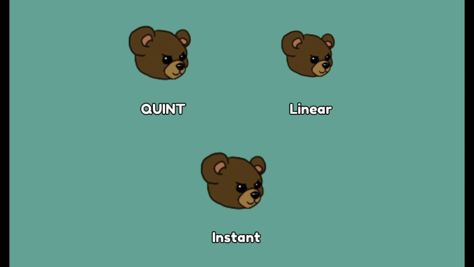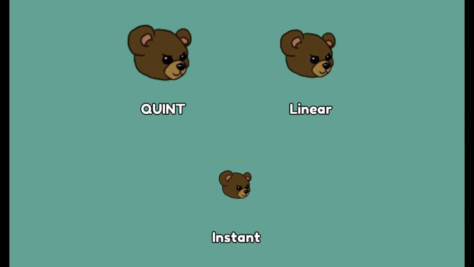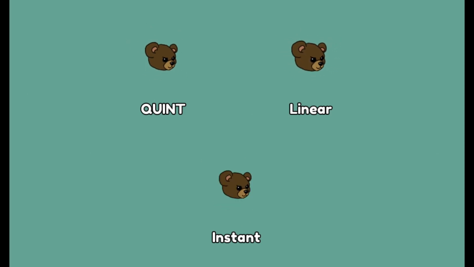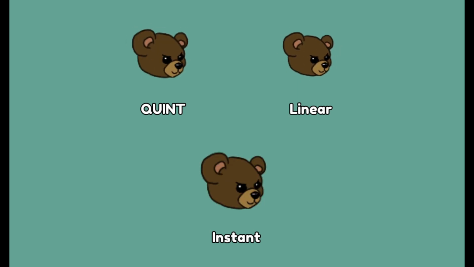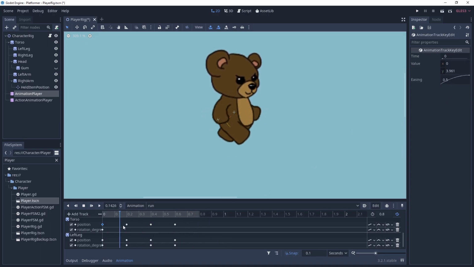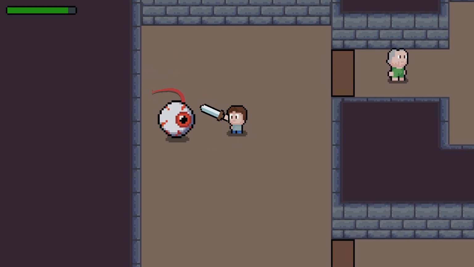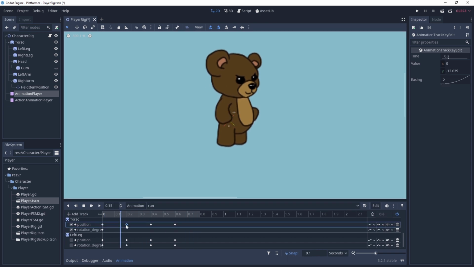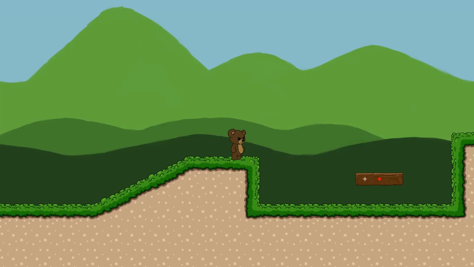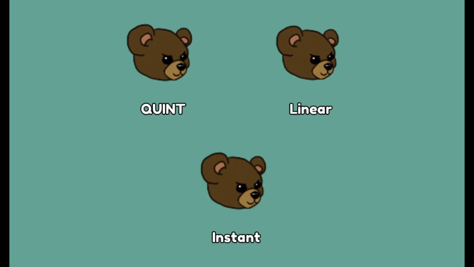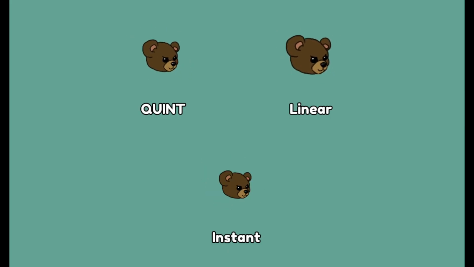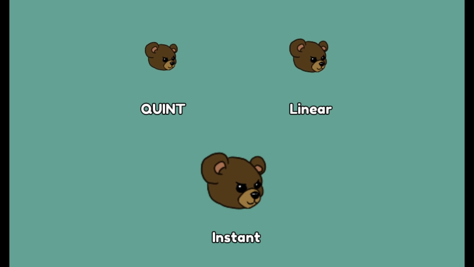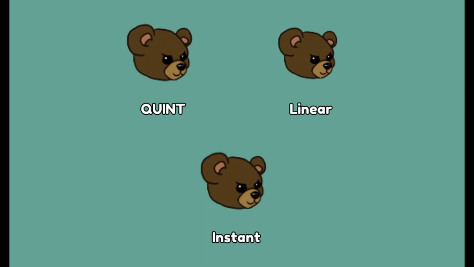The first tip we have for you is very simple but will be a massive improvement to your games, and that's to use tweening and easing wherever possible. If you're not aware of what tweening is, it's just a fancy way of interpolating one numeric value to another, such as the scale of a slime when it's about to pounce, the up and down movement of a platformer character's animation, or even the motion of a moving platform as it moves from one position to another. Linear interpolation is generally very bland and feels too mechanical, but if you toss in some fancy easings, then you can really make your game pop.